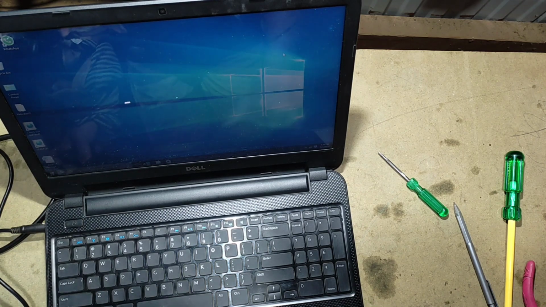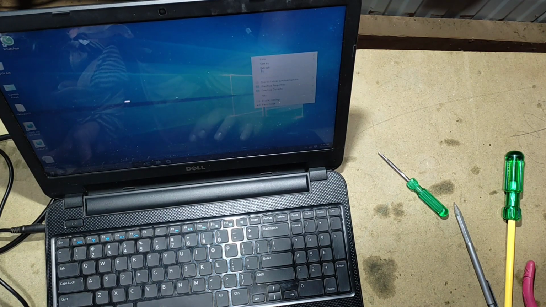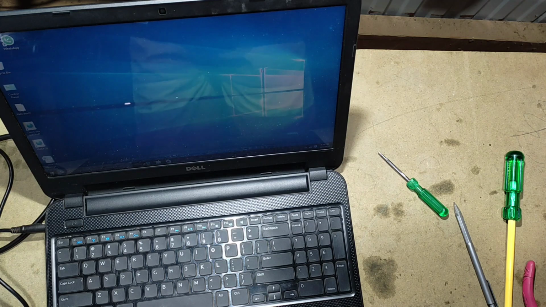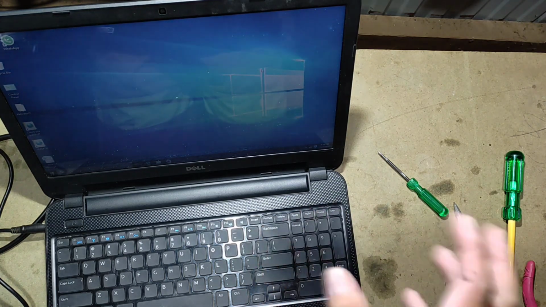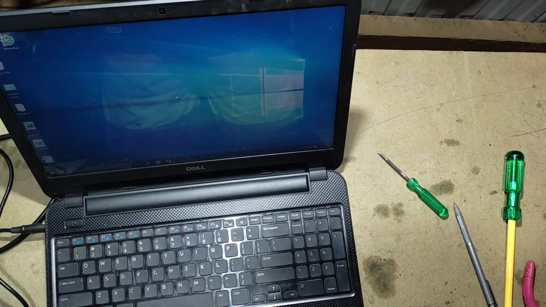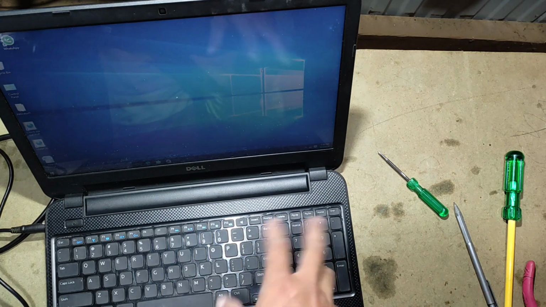So that is what you are supposed to do if your keyboard is not working. Before buying a new one, you want to check your driver software, you want to check your connections and all.